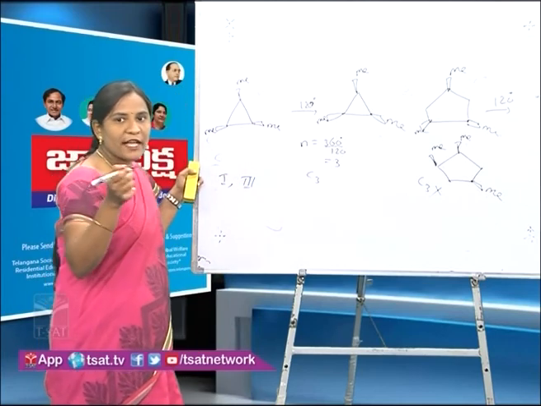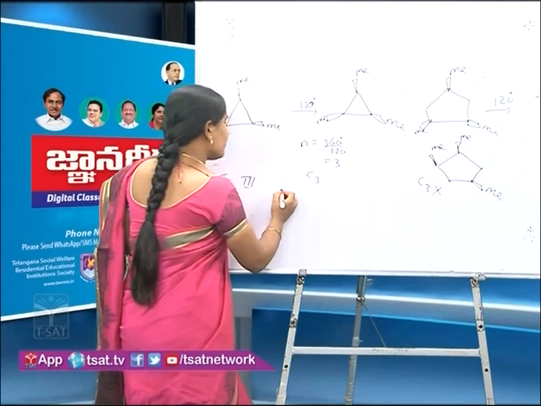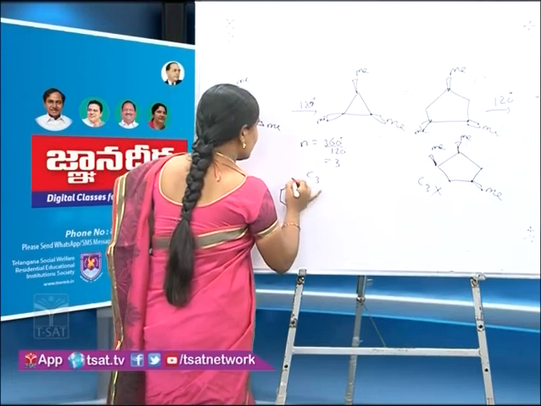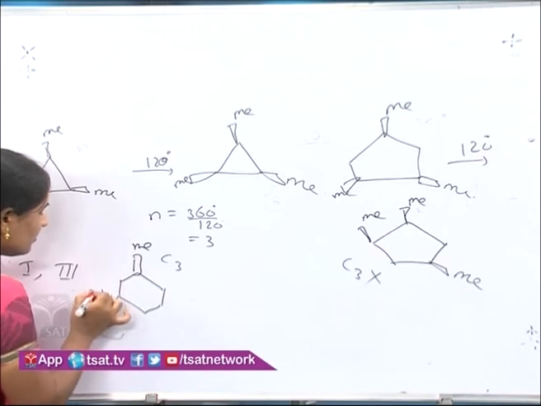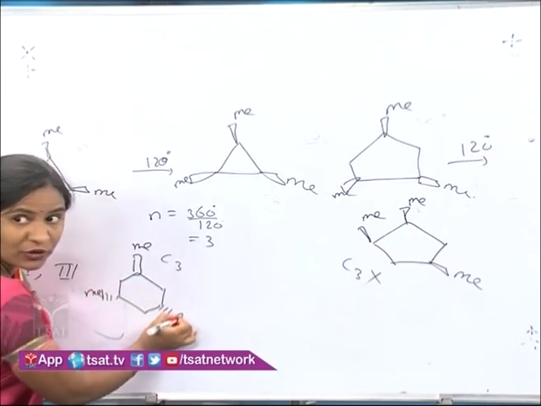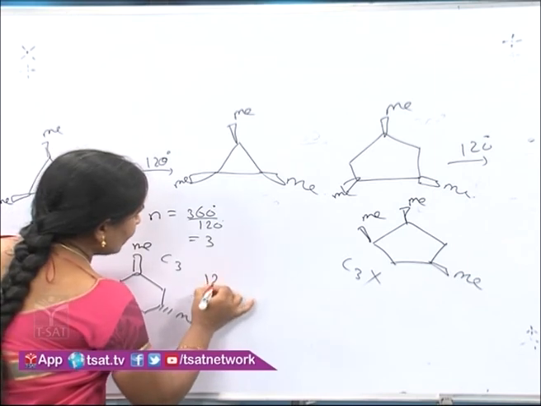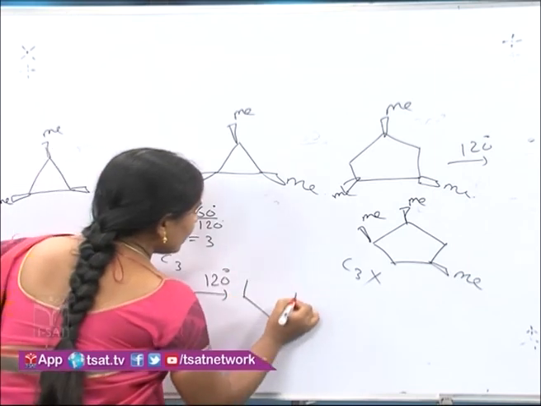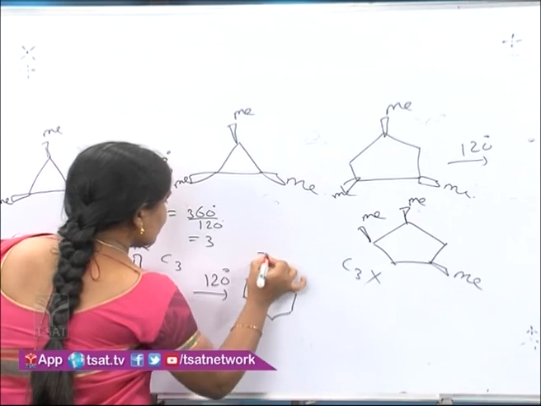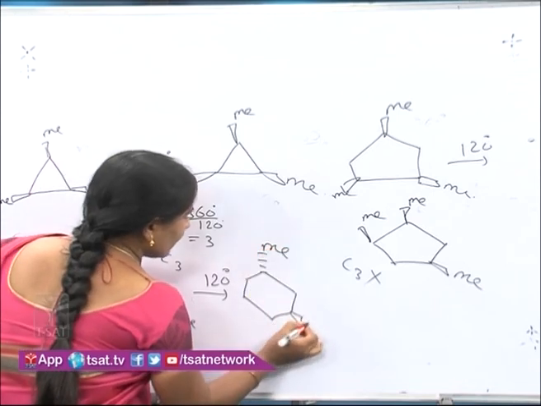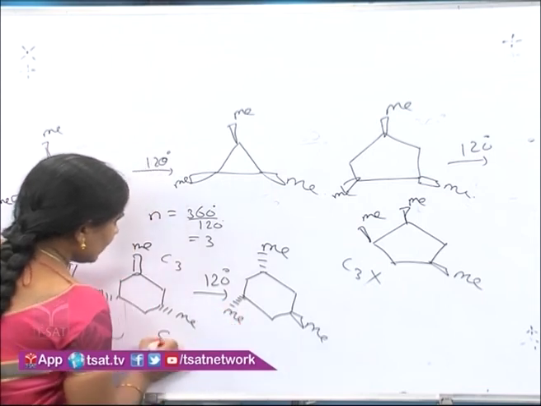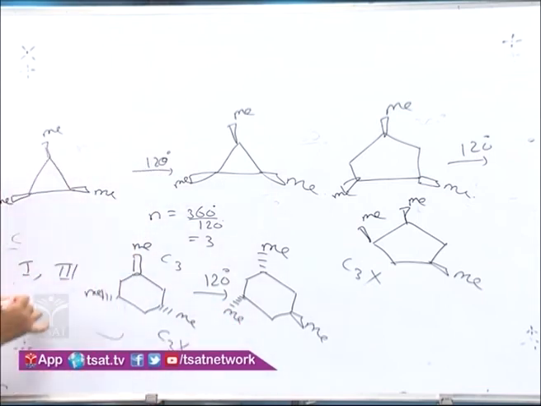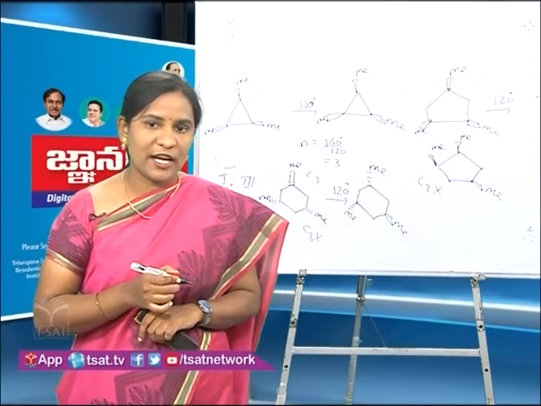If we go to the fourth molecule and rotate by 120 degrees, we will not get the equivalent configuration, because some groups are below the plane and some groups are above the plane. If we rotate by 120 degrees, we will not get the equivalent configuration. So it is going to be in this manner. The structure is not equal to the initial one. So C3 is absent. So the answer is going to be first and third. So the C option, first and third, is correct.